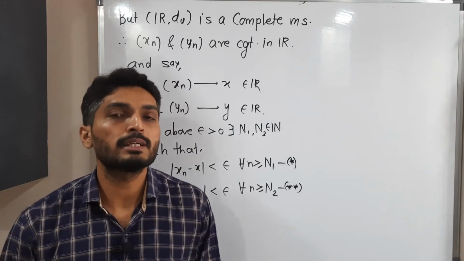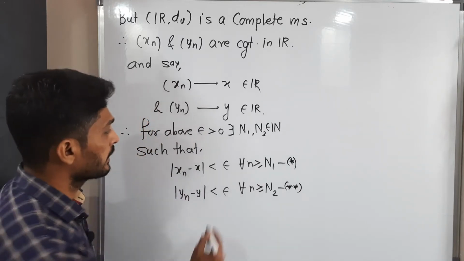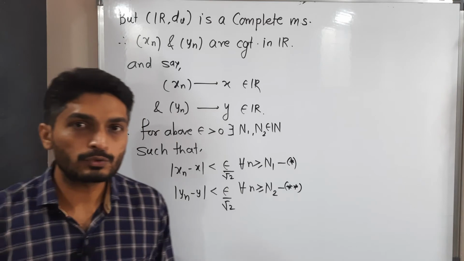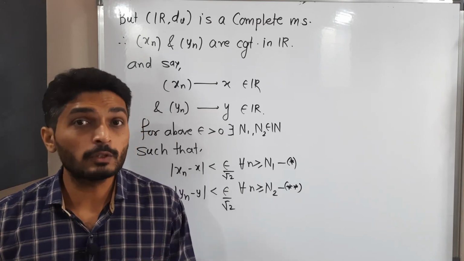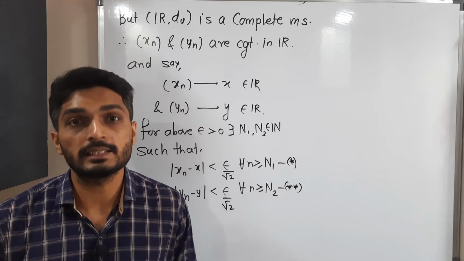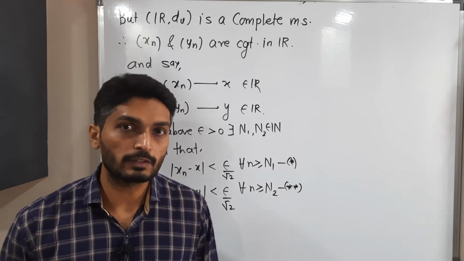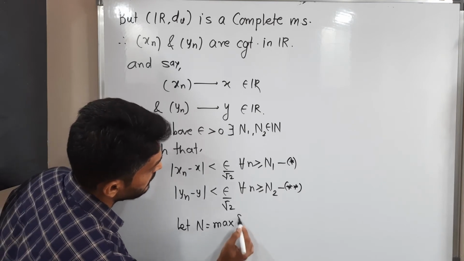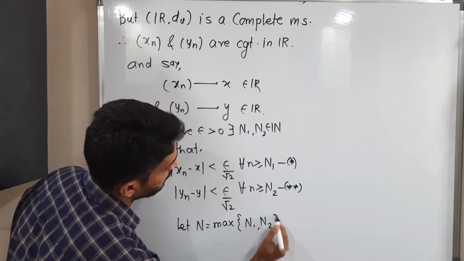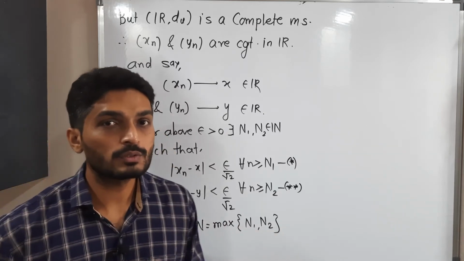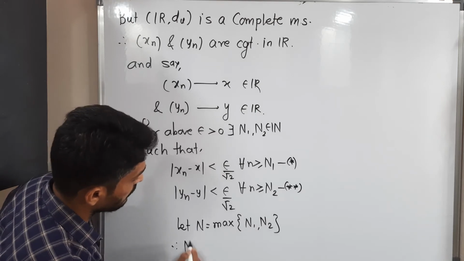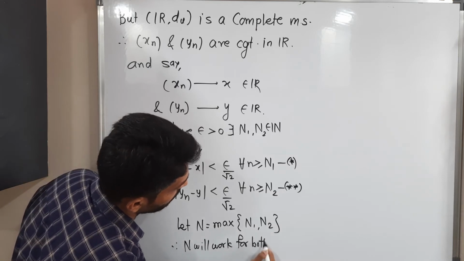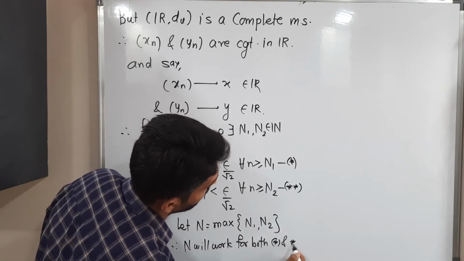See, a small adjustment I am going to do here. Instead of epsilon, I am going to take epsilon by root 2, and here also epsilon by root 2. Star is true for n1, double star is true for n2, but both of them should be true simultaneously. So I am going to choose the maximum of n1 and n2. So let N be equal to the maximum of n1 and n2. So star and double star will be true simultaneously. Therefore N will work for both star and double star.